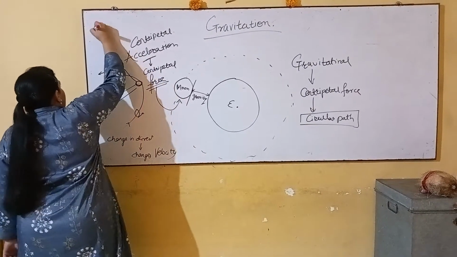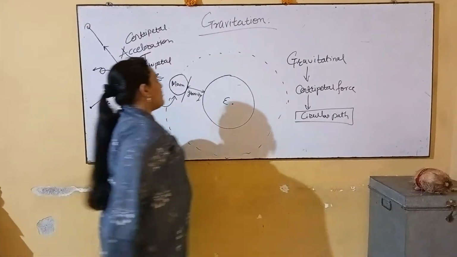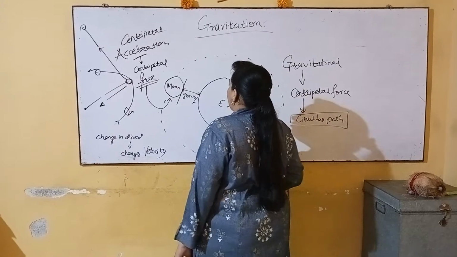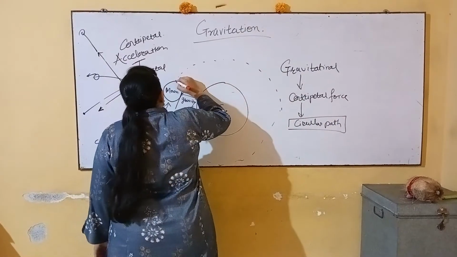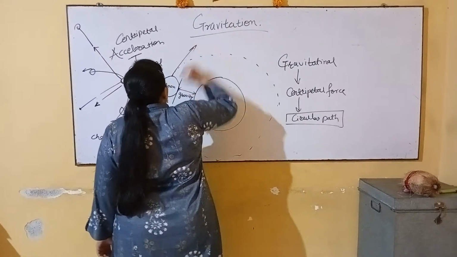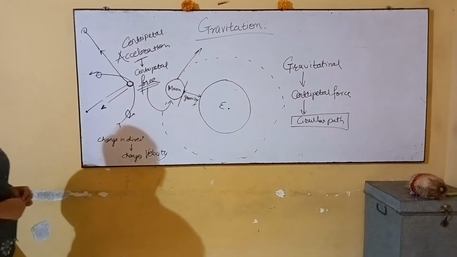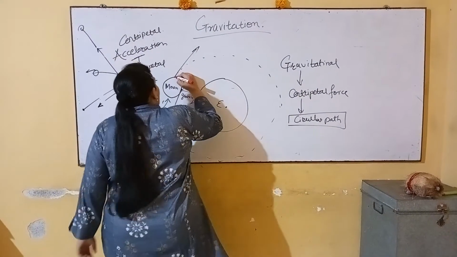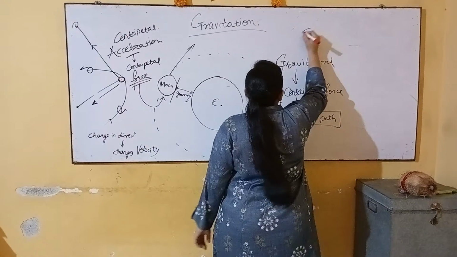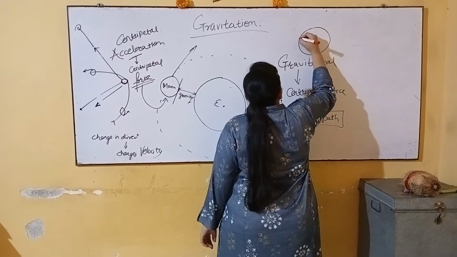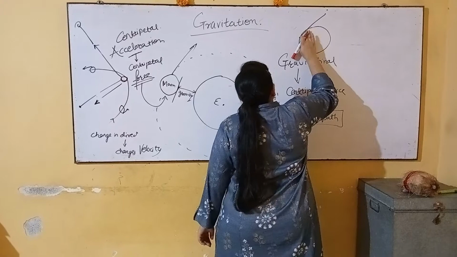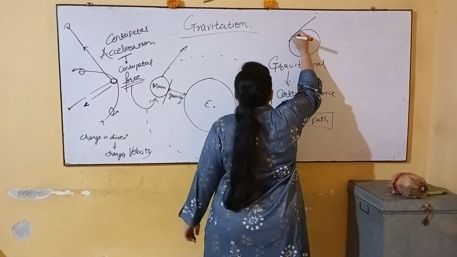In the same case, if we remove the gravitational force, then the moon will also move along a straight path and move away from its orbit and away from the earth. Here it also obeys the rule of tangent. It traces a path which is tangent to the circle.